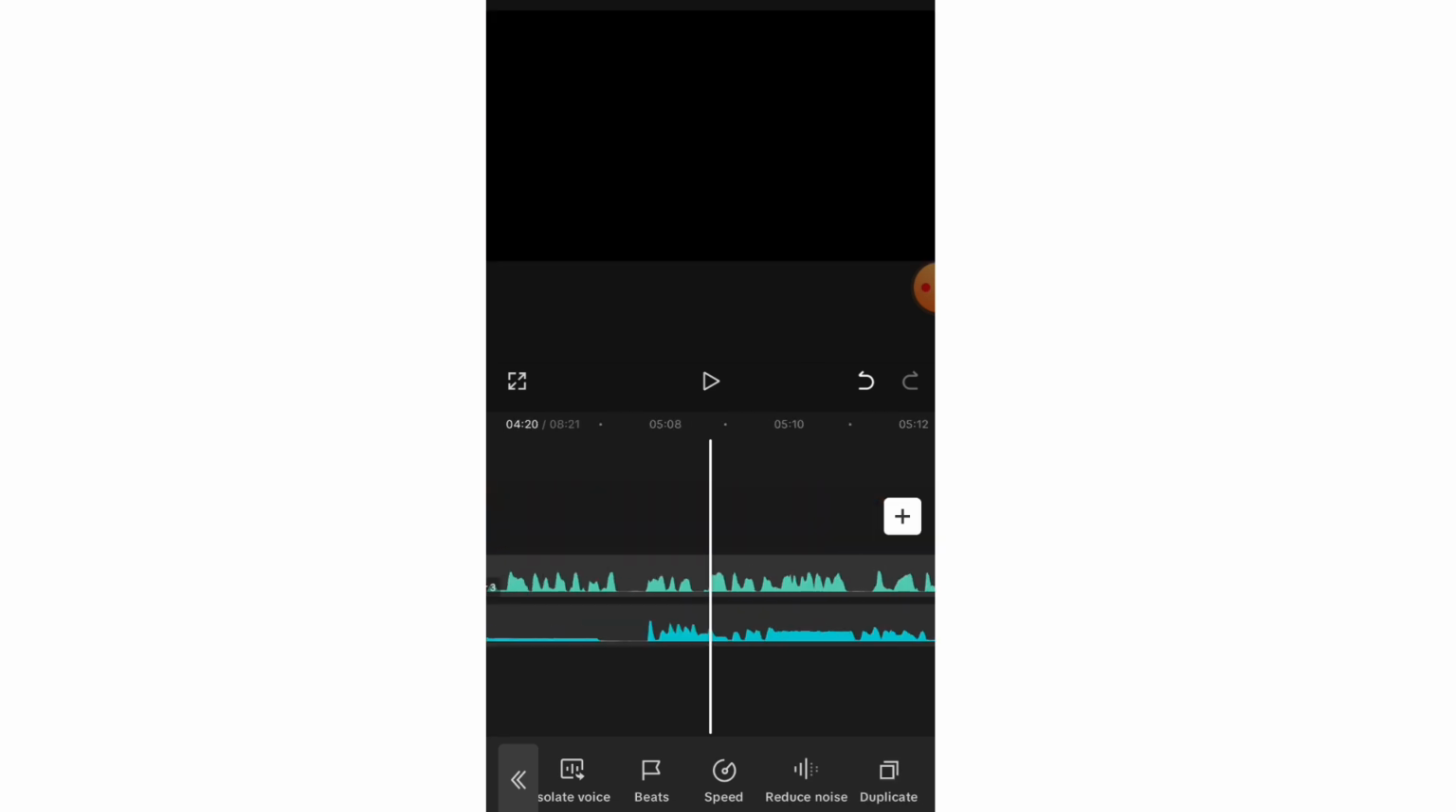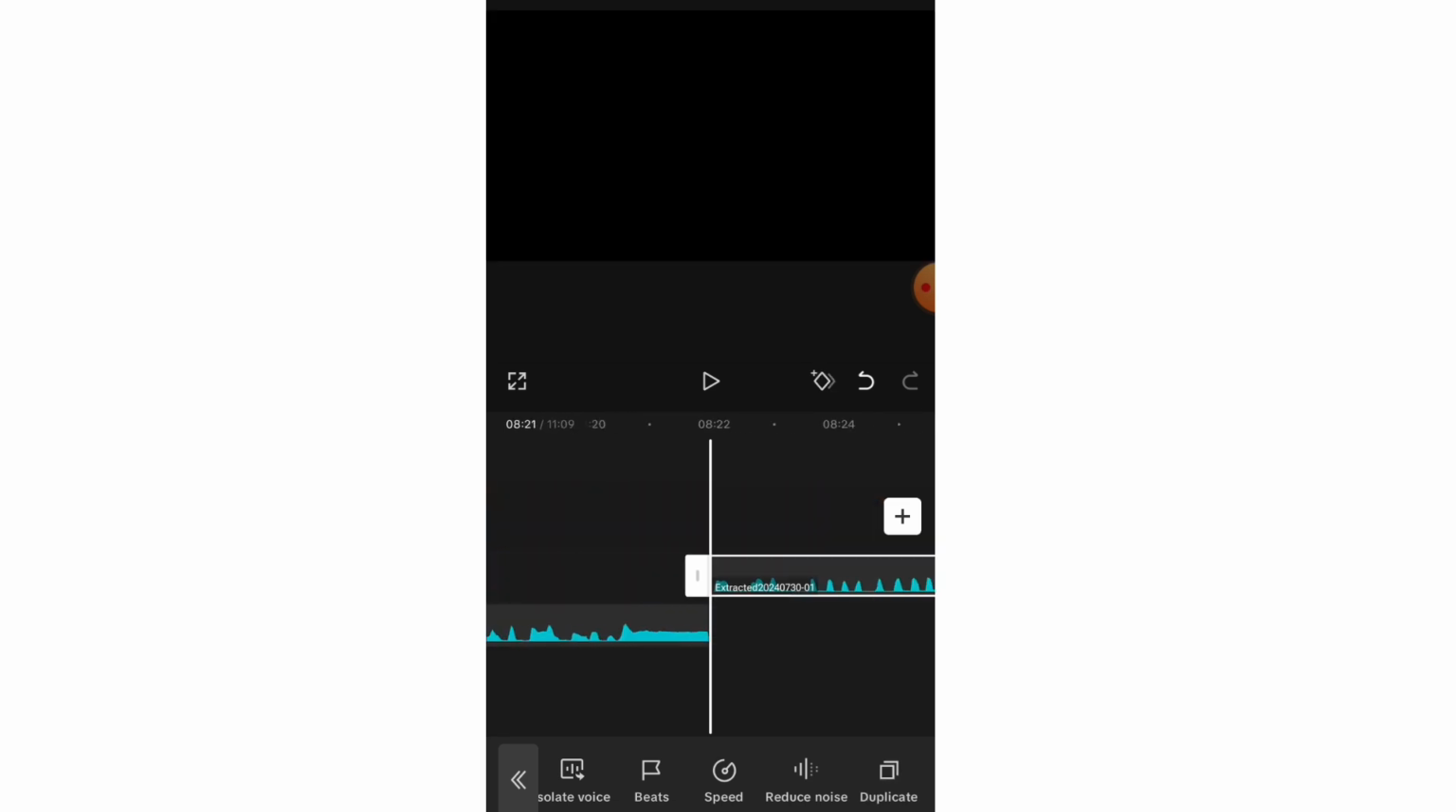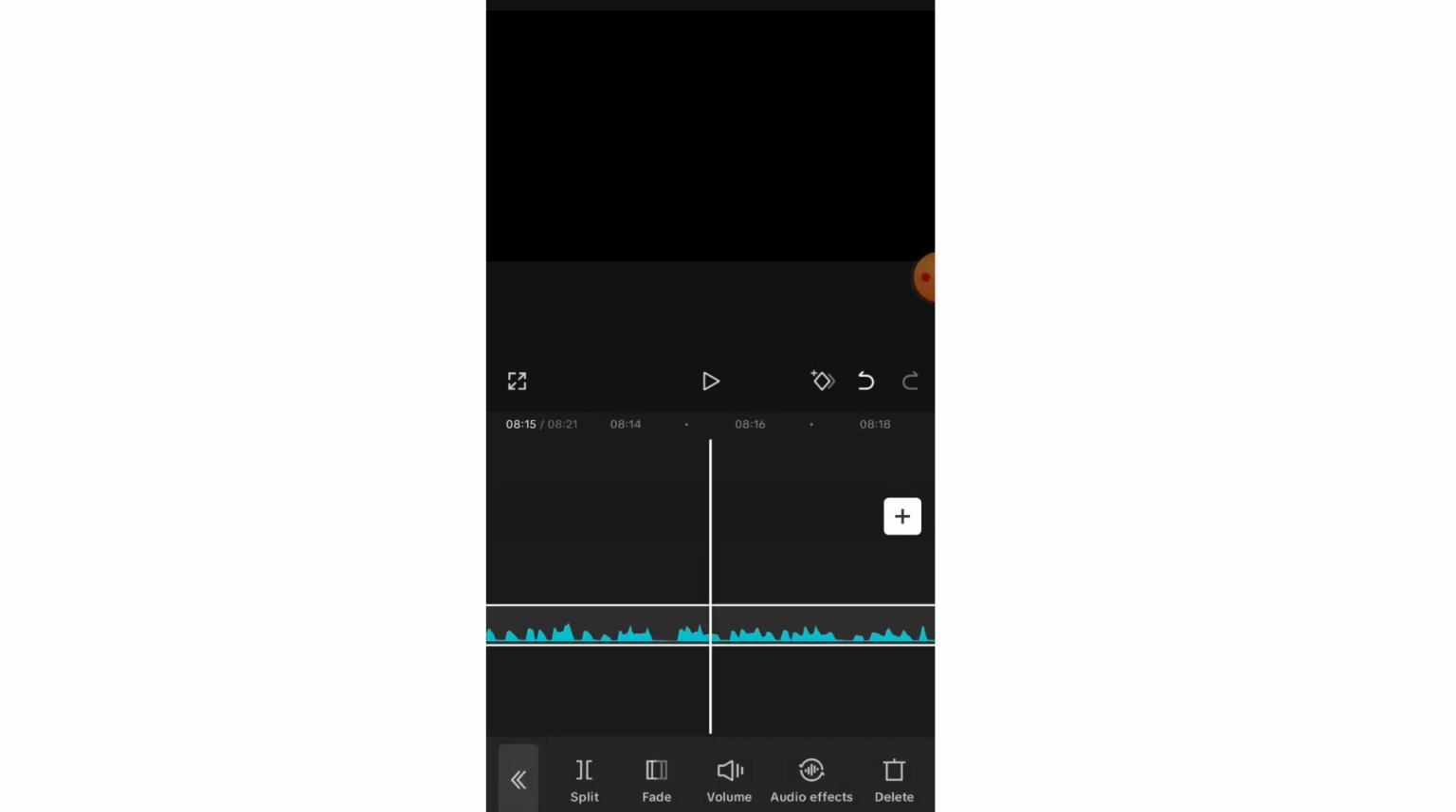So I'll click on duplicate again. Click on duplicate. You can see right here we are currently on 8 minutes 21 seconds, and I guess that is it. So if it's excess, I can click on delete, or I can click on undo.